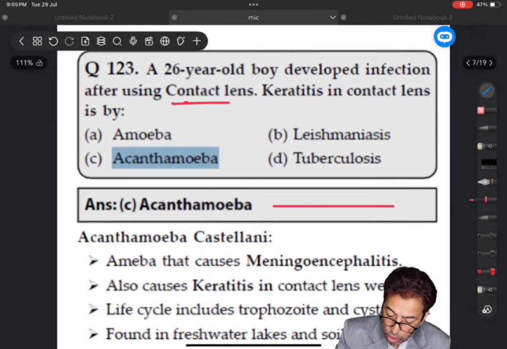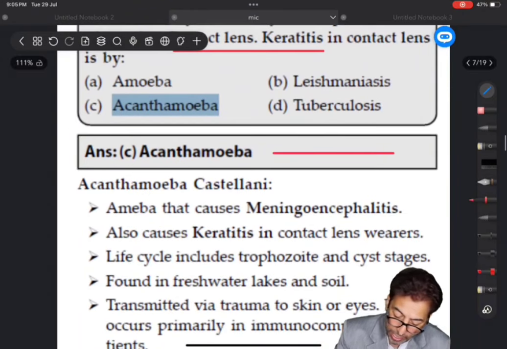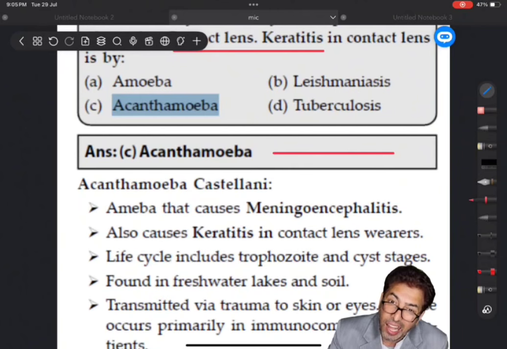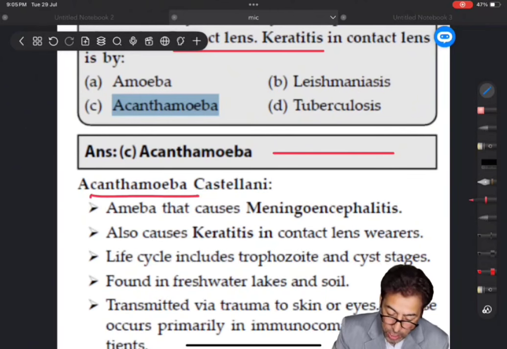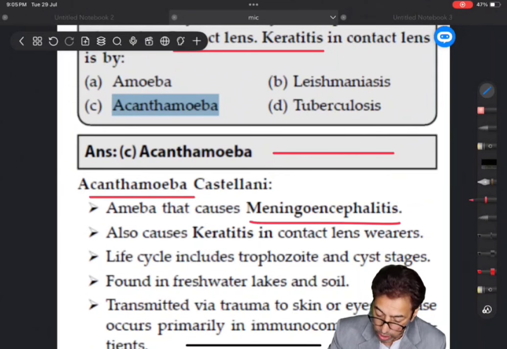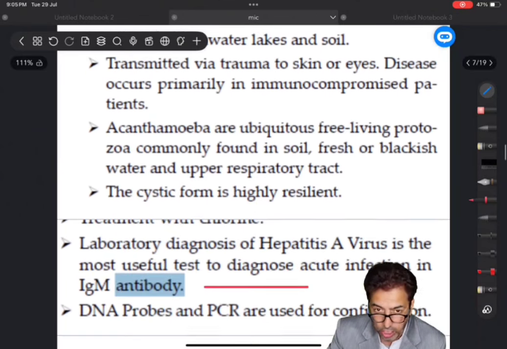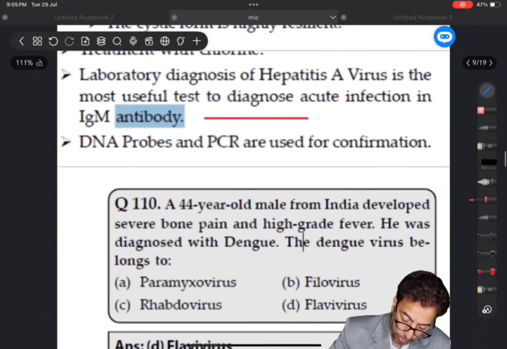Now, a 26-year-old boy developed keratitis using contact lenses with poor hygiene. And I told you, Acanthamoeba castellani is the organism most commonly associated with this, although Acanthamoeba can cause meningoencephalitis as well. That's a question which is also asked frequently. You have to remember that. But here, keratitis in contact lens wearers, I have mentioned it. The question has come straight away as a line.